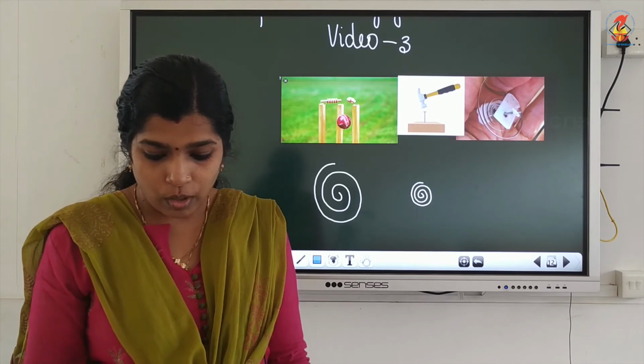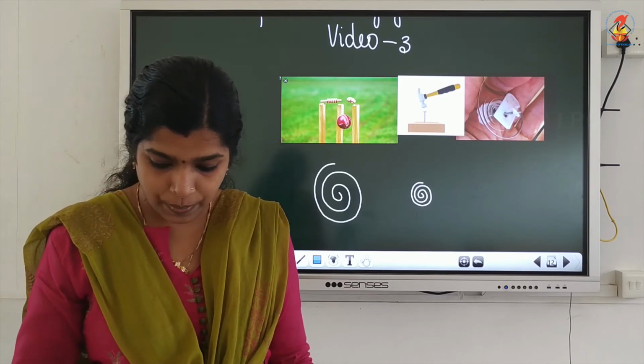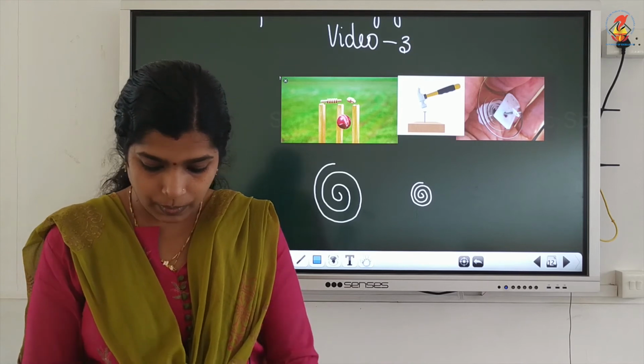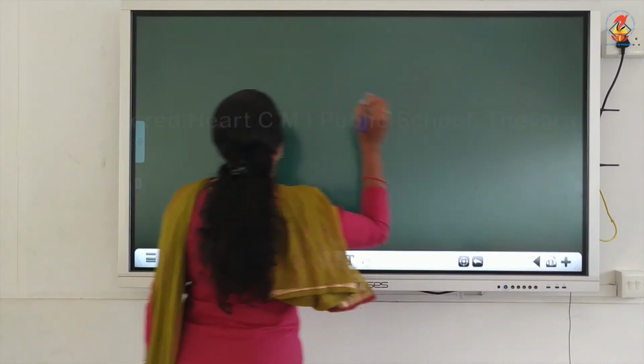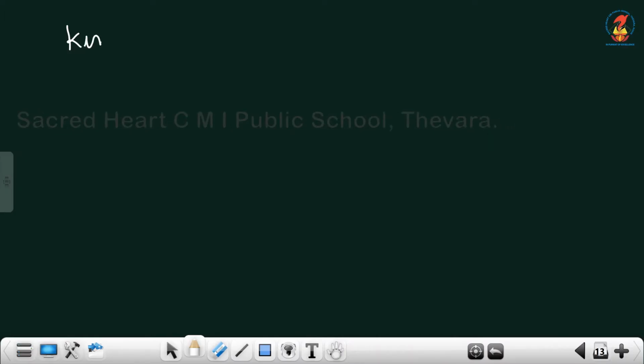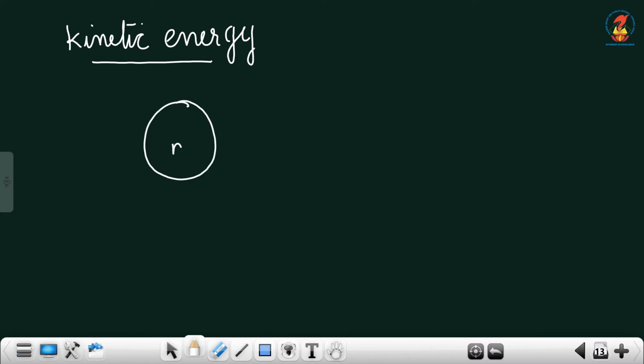Okay. So, now we will derive the equation for kinetic energy. Here you need to consider an object of mass m. Initially the object is at 0, so its velocity will be 0.